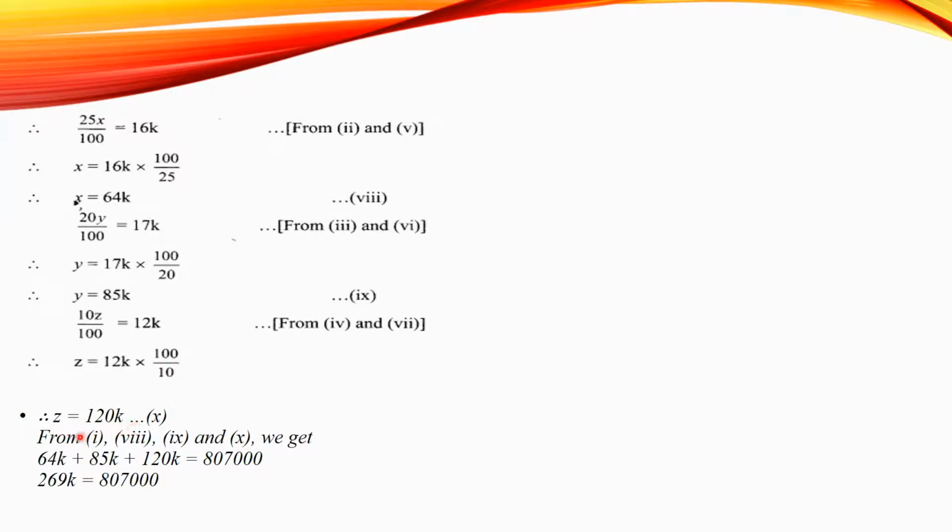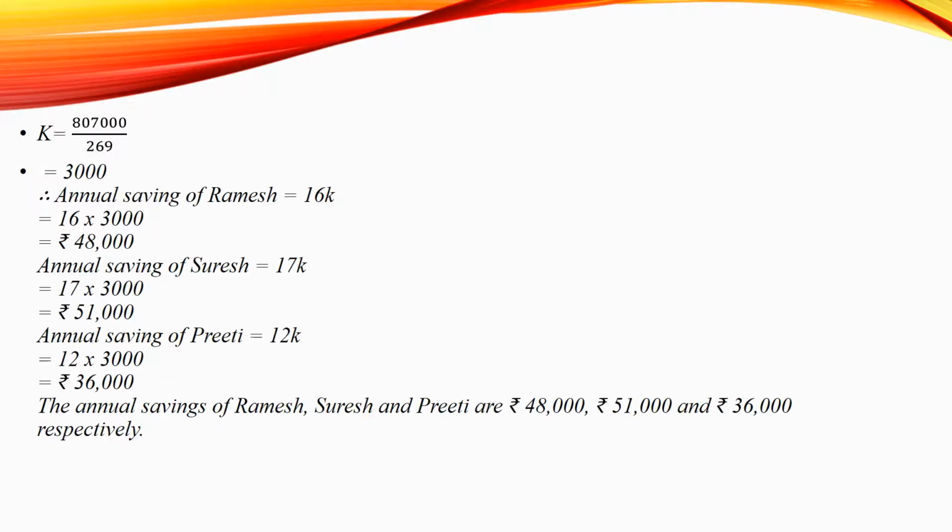So, from equation 1, 8, 9 and 10, we have 64k plus 85k plus 120k is equal to 8,07,000. That is equal to 269k is equal to 8,07,000. Now, therefore, k is equal to 8,07,000 upon 269, which is equal to 3,000. Therefore, k is equal to 3,000.